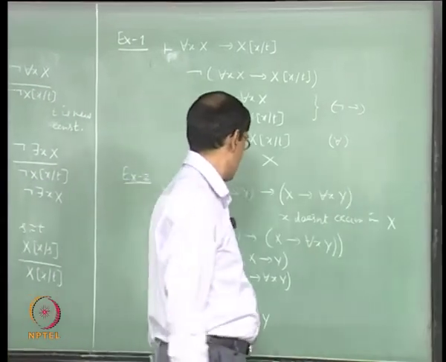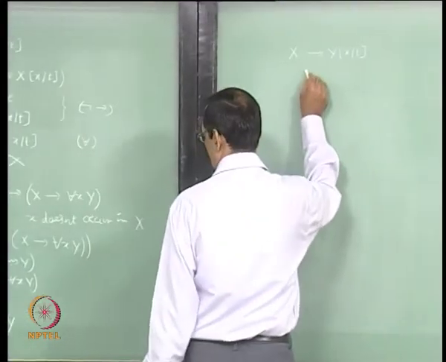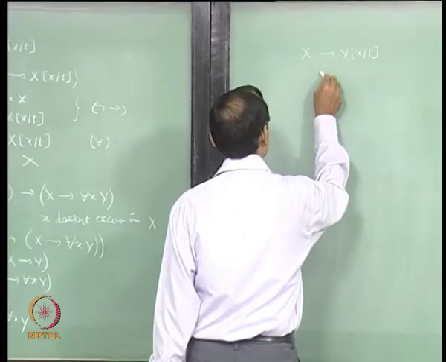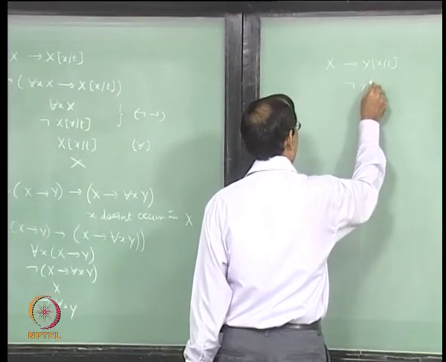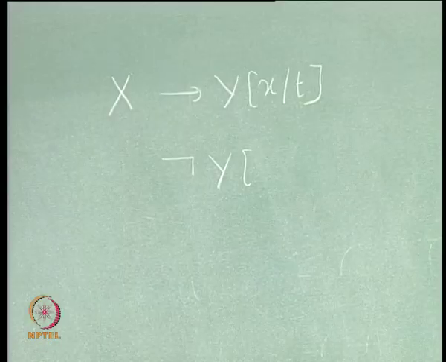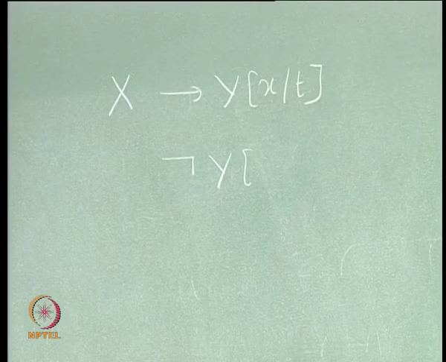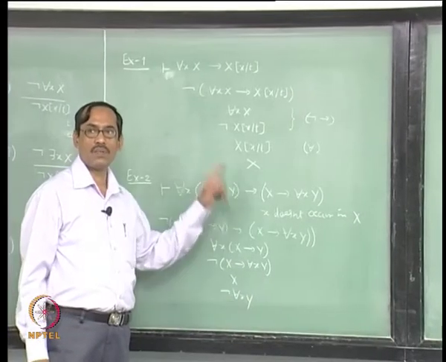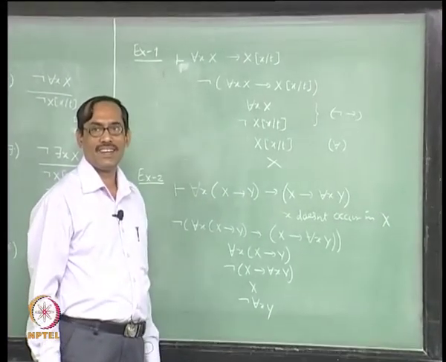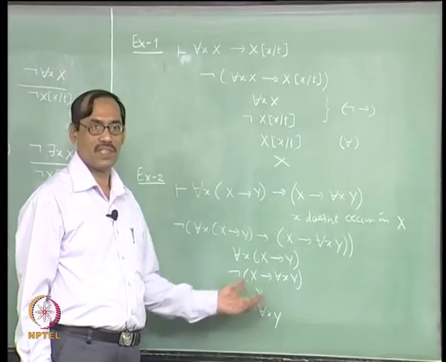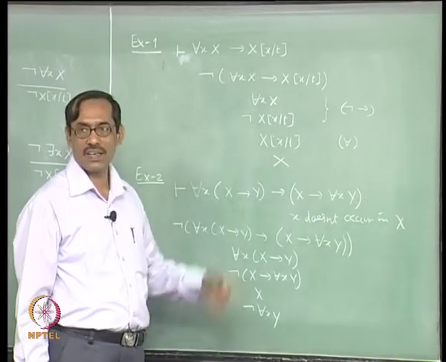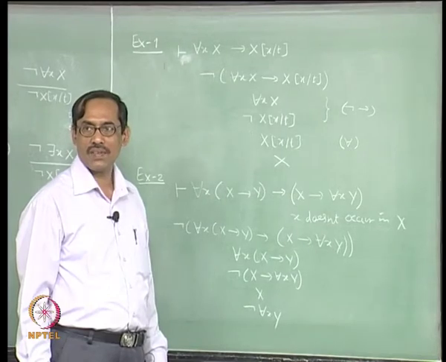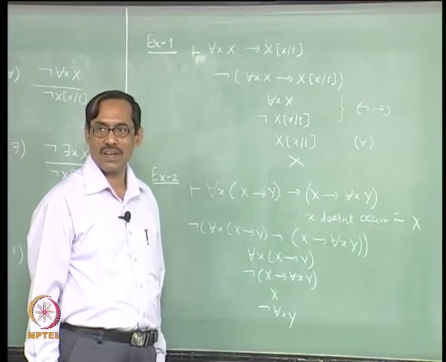Next you go for not for each x y, that gives not y of what? From this you cannot use t again, right, because t should be new to that, but t is already occurring in the path.